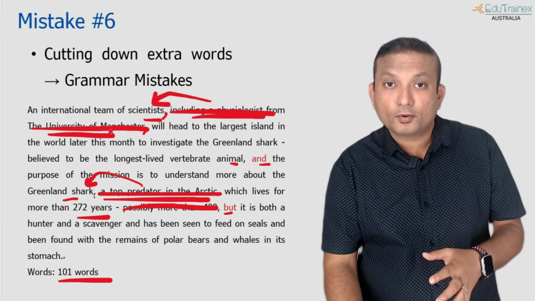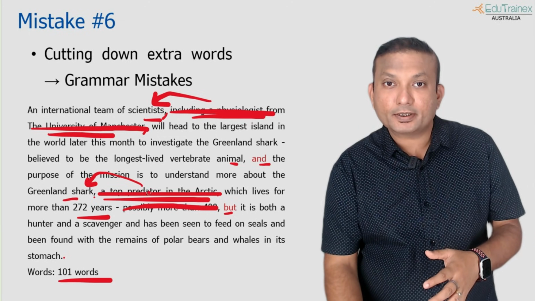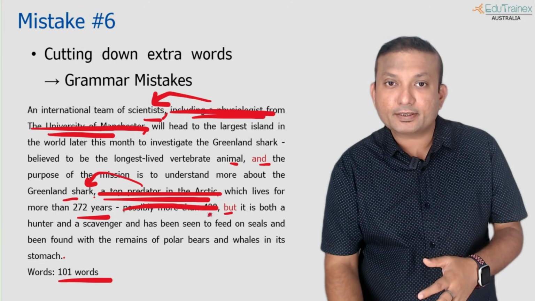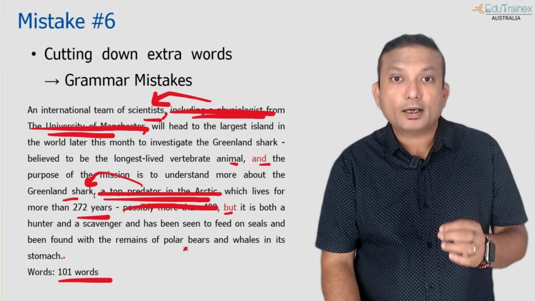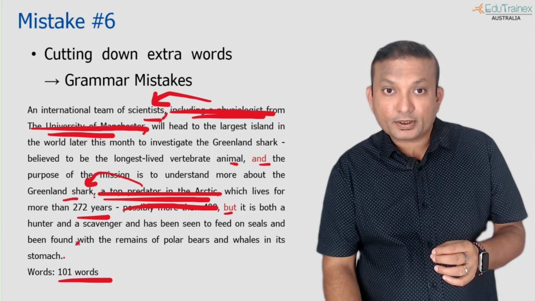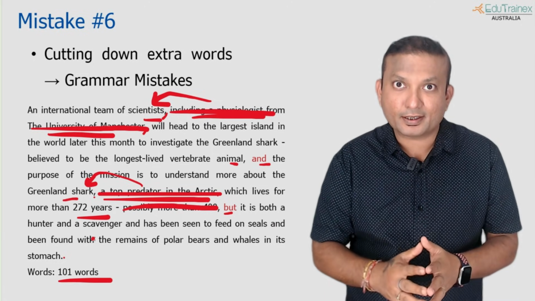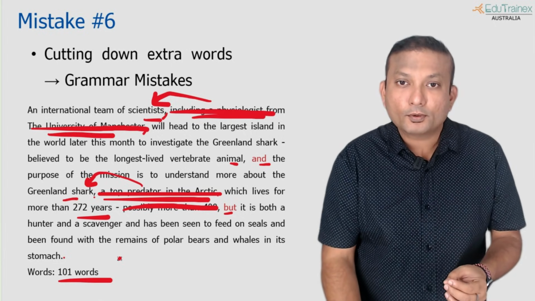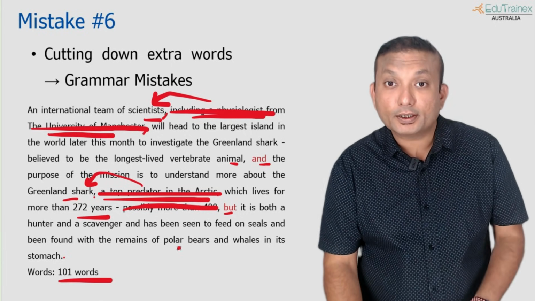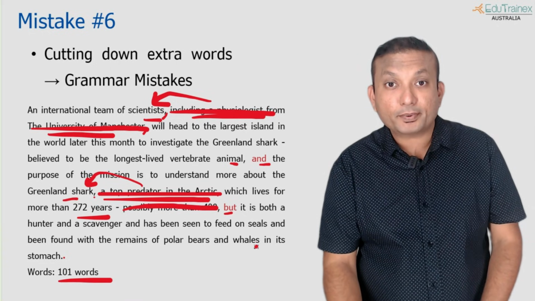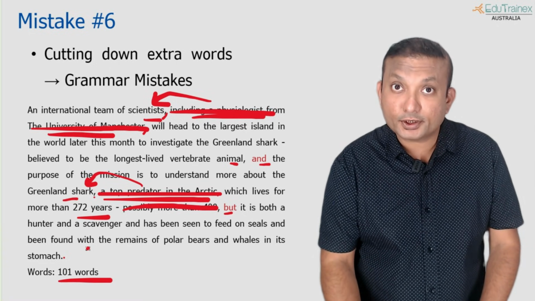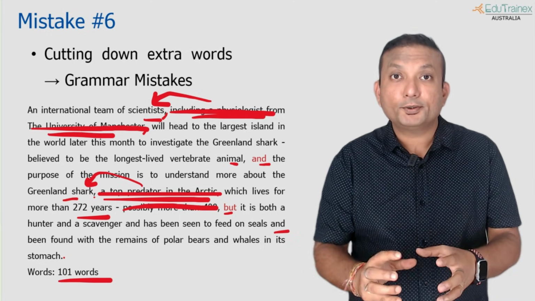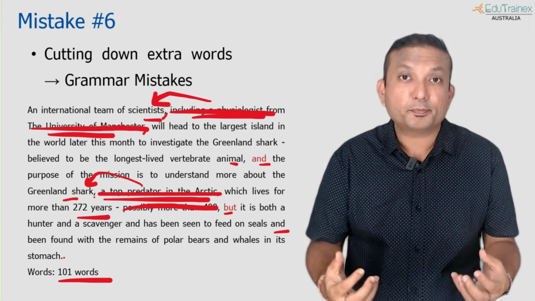So 1, 2, 3, 4, 5, 6, 7, 8, 9, 10, 11, 12, 13, 14, 15, 16, 17 words already cut down. And maybe try to replace one of the sentences with a shorter sentence rather than just trying to find out where I can remove. You may or may not get all the scenarios. So you can separate the sentences where conjunctions are used, but be careful, "and" is not always used as a way to expand the phrases.